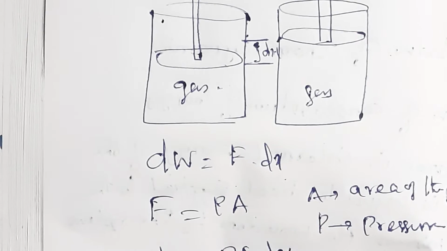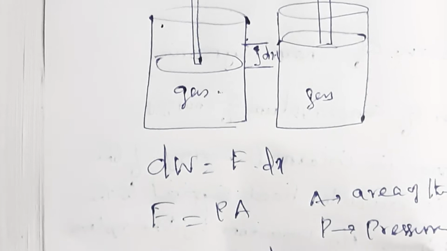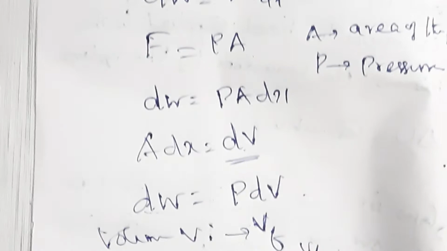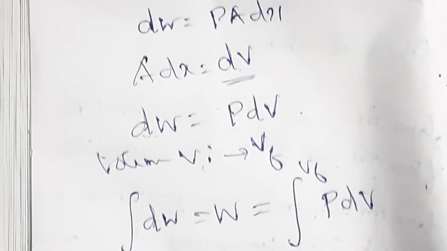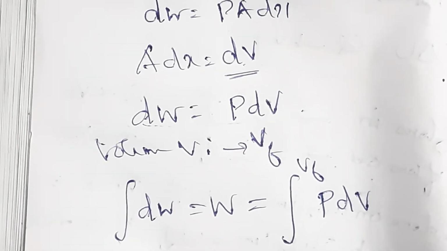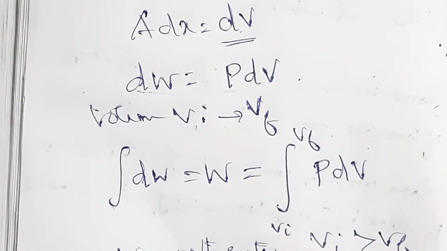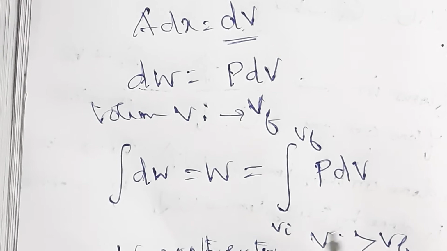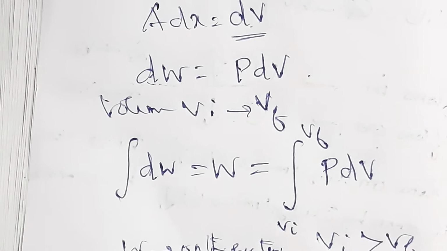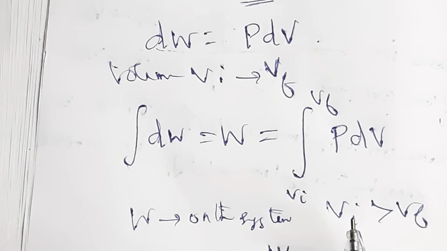A gas is expanded by means of the piston through a small distance dx, with small work done, force. So work done can be written as PA into dx. A into dx is nothing but volume. So P dV. If the volume is increased, we have VI to VF. So the integral of dW is equal to W, and W is equal to the integral from VI to VF of P dV. If it is positive. If it is negative, when will it be negative? When the work is done on the system, that means VI will be greater than VF. So the work done will be negative. Clear?